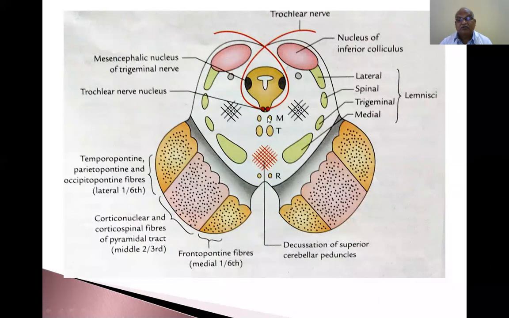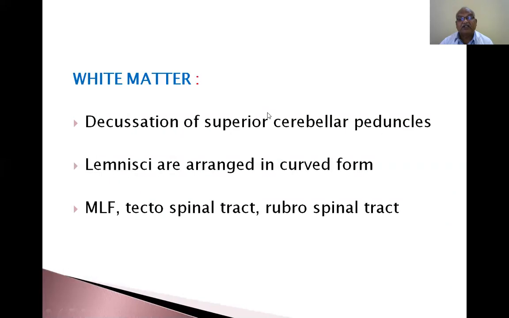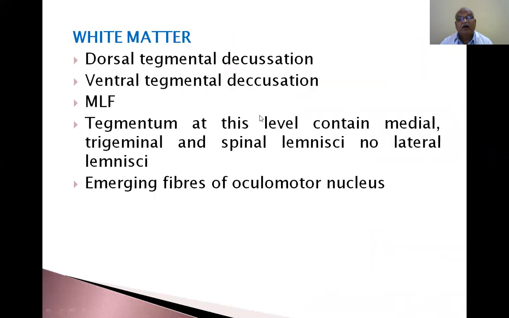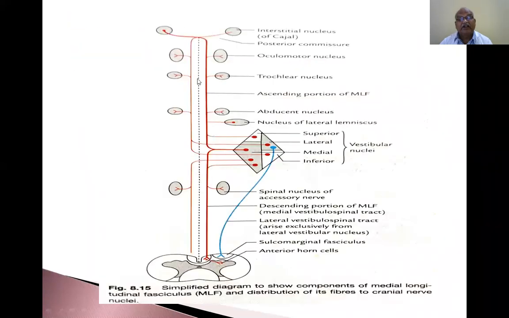And so, this medial longitudinal fasciculus is a white band of myelinated fibers, extending throughout the length of the midbrain, and has connection with various nuclei. So, this is the medial longitudinal fasciculus. In section, it appears like a rounded one, whereas the medial longitudinal fasciculus, I will show you in this diagram. This is the medial longitudinal fasciculus. This is concerned with the abducent nucleus, abducent nerve, vestibular nucleus, spinal nucleus of accessory nerve, and this is the anterior horn cells of the spinal cord.